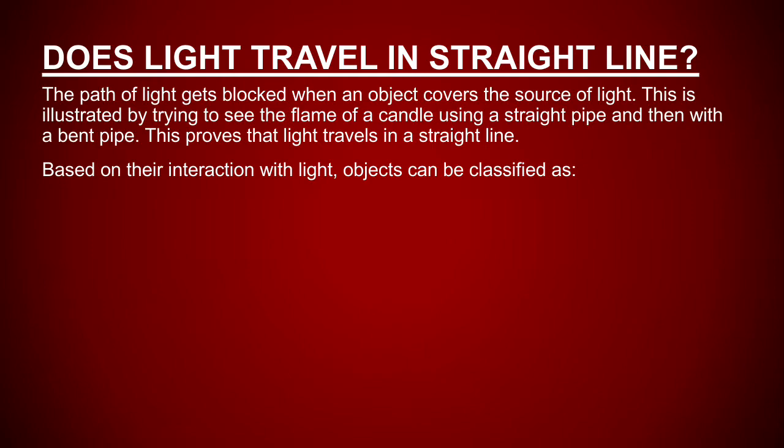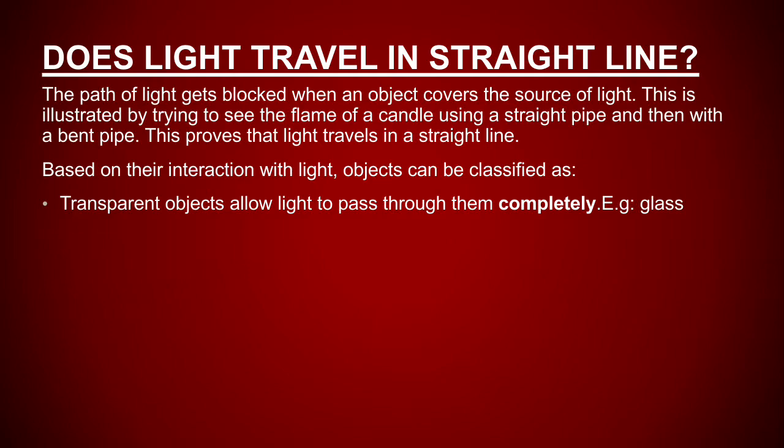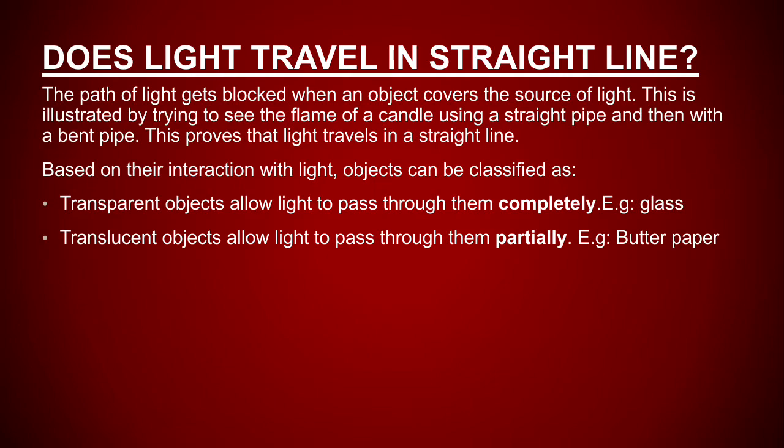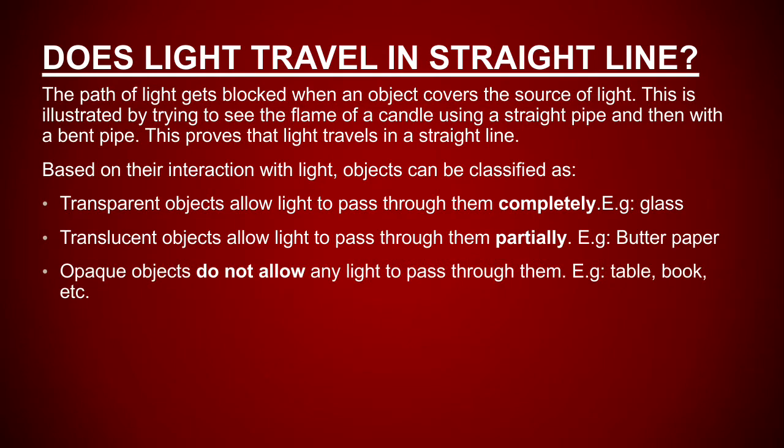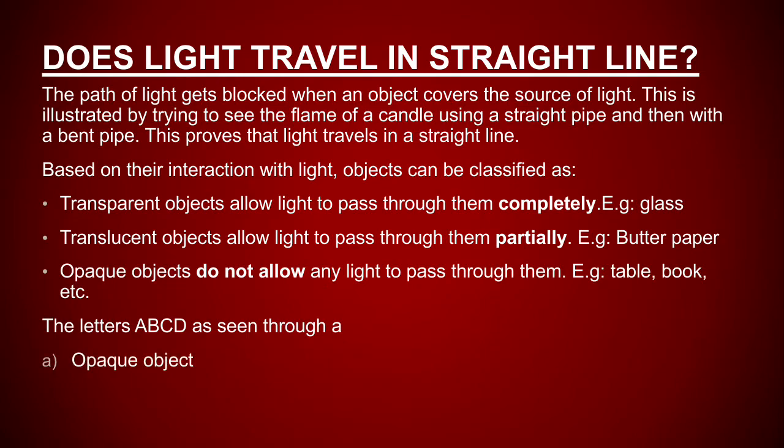Based on the interaction with light, objects can be classified as transparent objects, which allow light to pass through them completely, for example glass. Translucent objects allow light to pass through them partially, for example butter paper. Opaque objects do not allow any light to pass through them, for example table, book, etc. The letters ABCD as seen through an opaque object, translucent object and transparent object.